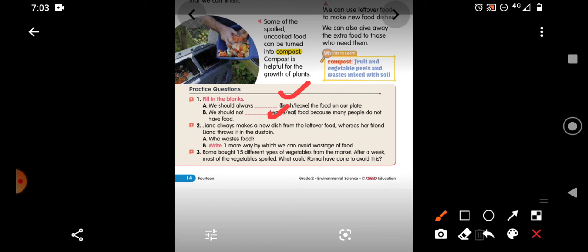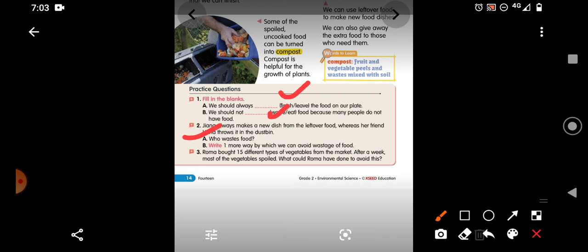Second question, children. Gianna will always make a new dish from the leftover food, but her friend Liana throws it in the dustbin. Who wastes food? Who is wasting the food? Liana. So you can see Liana is wasting. Liana, I am ticking above the Liana spelling, you can see and write.